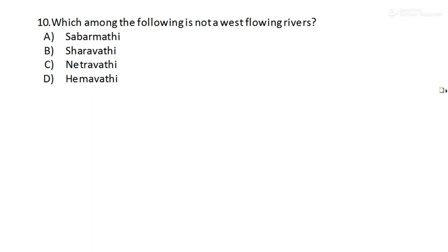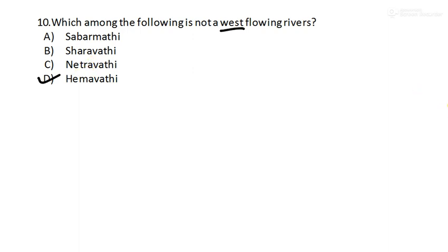Moving to question number 10. Which among the following is not a west flowing river? Okay, so this type of question can also be asked. They are mainly tributaries, and the chances are very low, but still you have to be ready. Okay, so Sabarmati, Sharavati, Netravati or Hemavati, what is the answer? The answer is Hemavati. Okay, it is an east flowing river, the others are west flowing rivers.